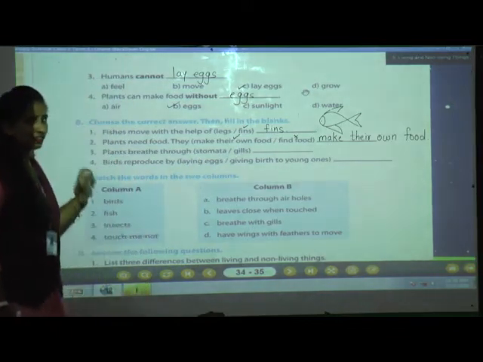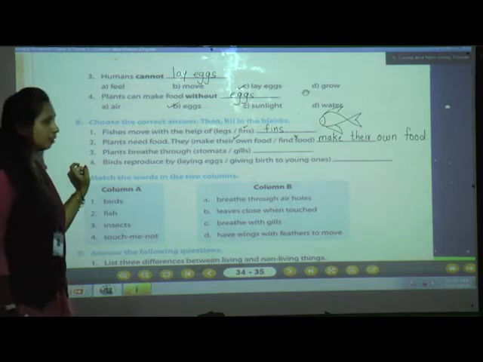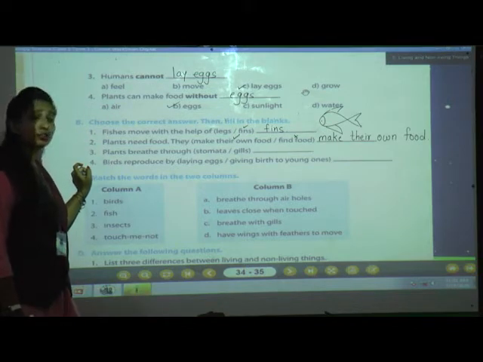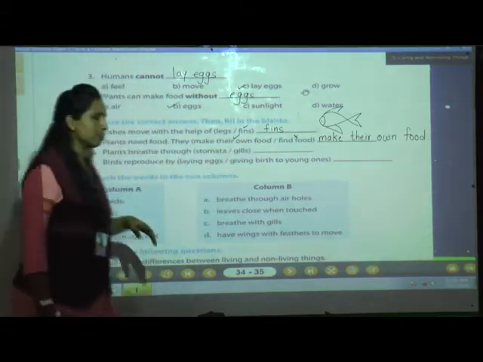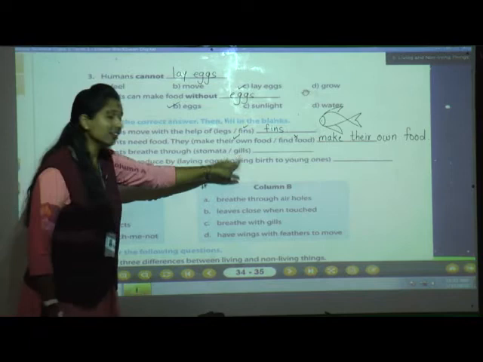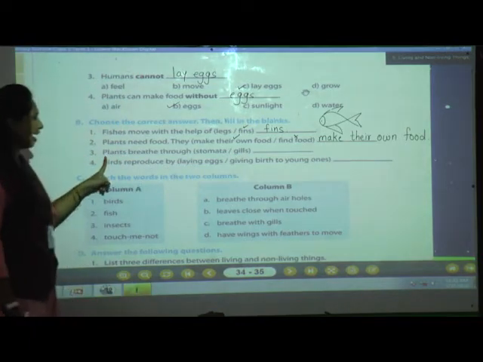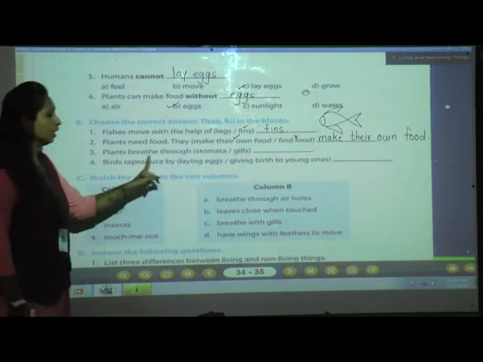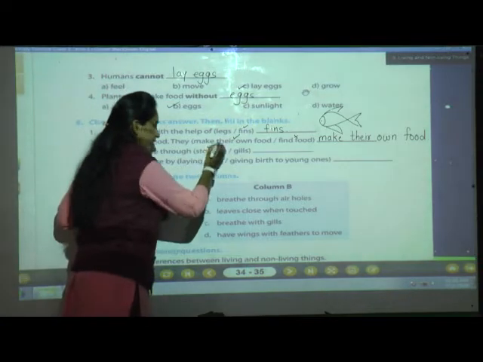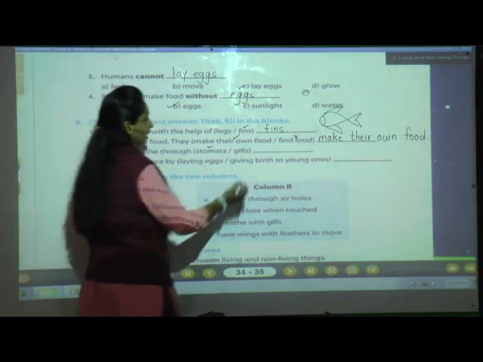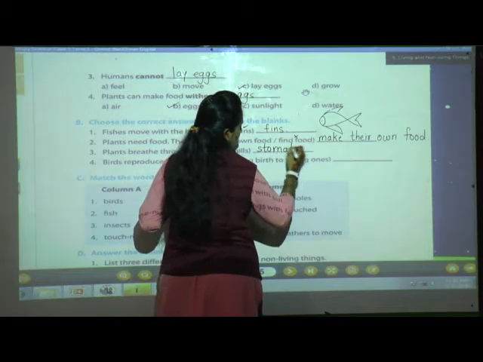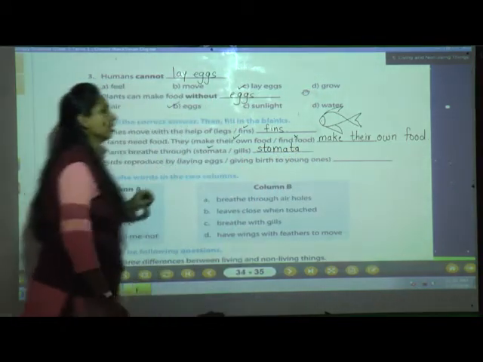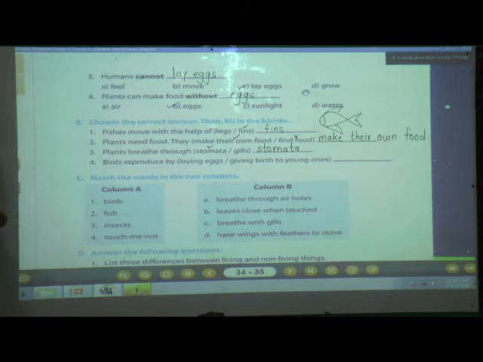What about gills? Just now I told you. Yes, who breathes through gills? Yes, students. Fish breathe through the gills. But what about plants? Plants breathe through stomata. Okay. So write here stomata, stomata. Okay. Understood till here?